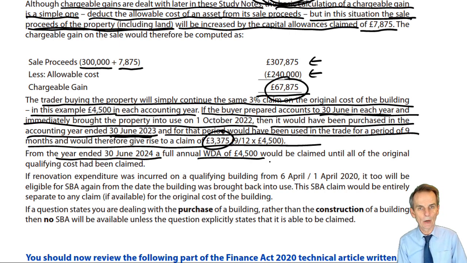And again, we go through the same process for the vendor, working out in the accounting period of sale, a time apportioned WDA, claiming that WDA on their capital allowances computation, and then in the capital gains calculation for the trader, adding in the allowances that that trader has claimed to the sales proceeds. Inevitably, therefore, if there is a gain, increasing that chargeable gain.